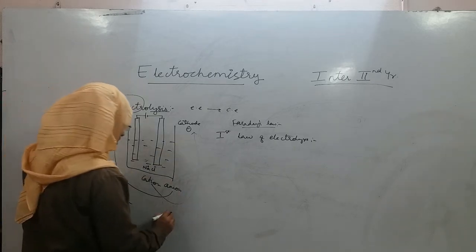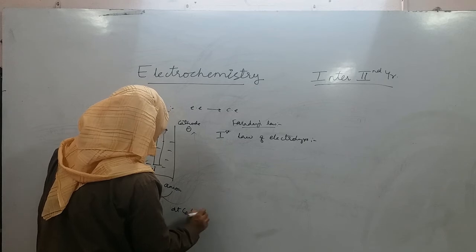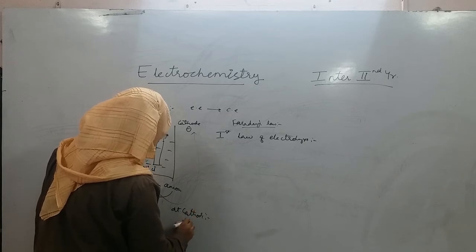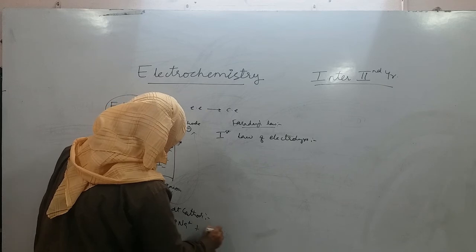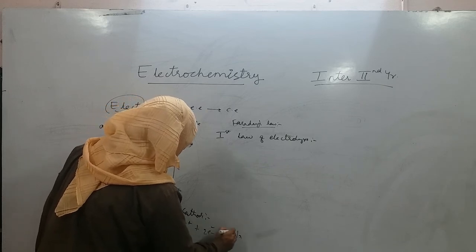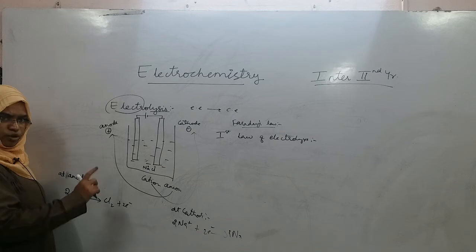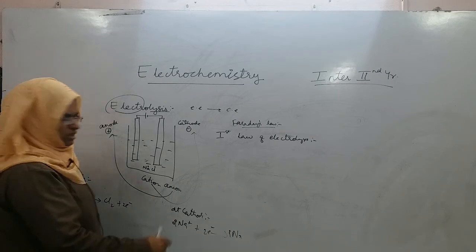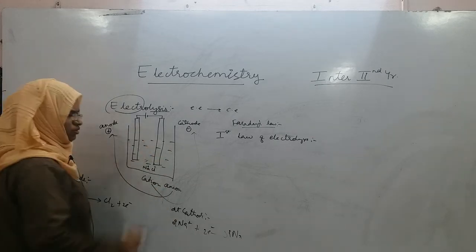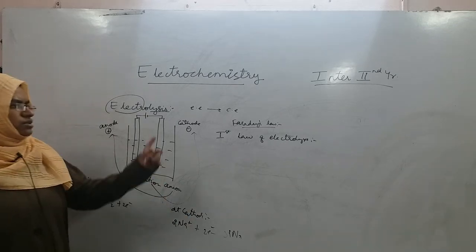After migrating, what reaction at the cathode? Reduction. Who undergoes reduction? Sodium plus gains electron to give sodium metal, right? As chlorine gas product is a gas, it is liberated out. As sodium is a metal, it is deposited around the cathode, right? So these two are the products, right?